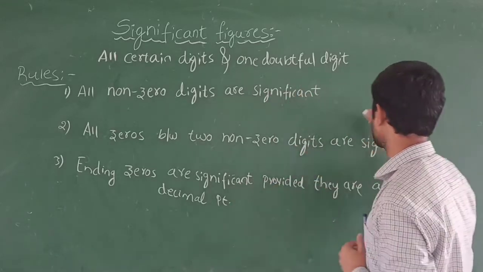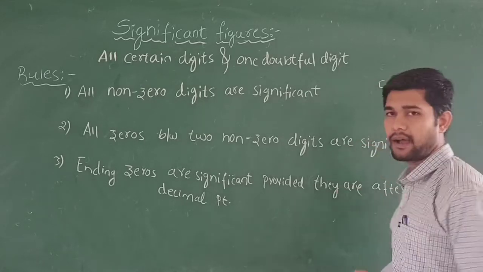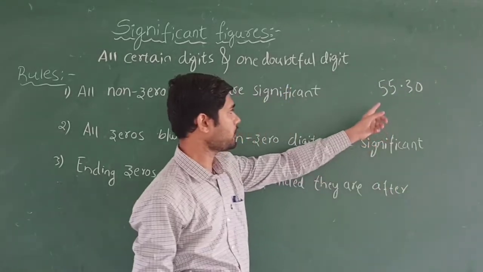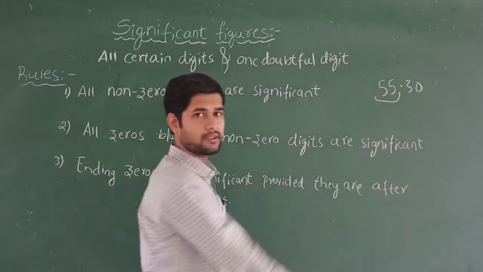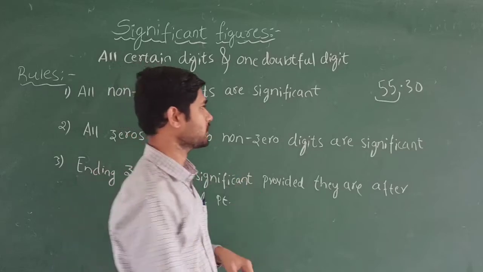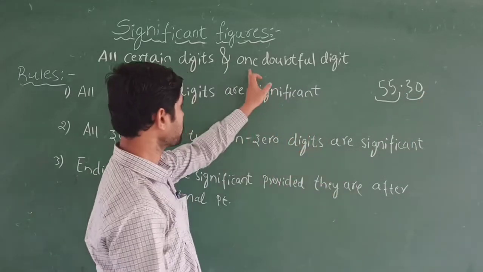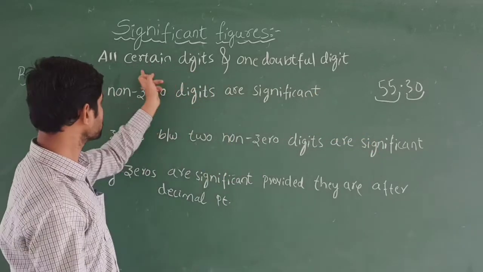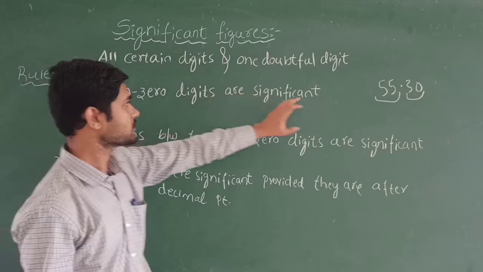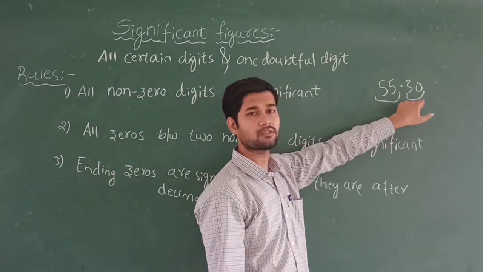How? Just let me write here, 55.30. I write any one number, 55.30. Here this 55 is called certain values. Certain means definite. So these values are called uncertain, or doubtful digits. Those significant figures are those digits having the certain digits and one doubtful digit. This is called the doubtful digit.